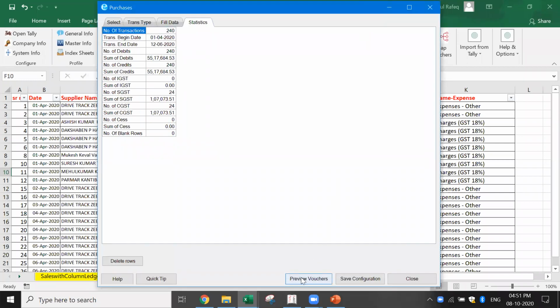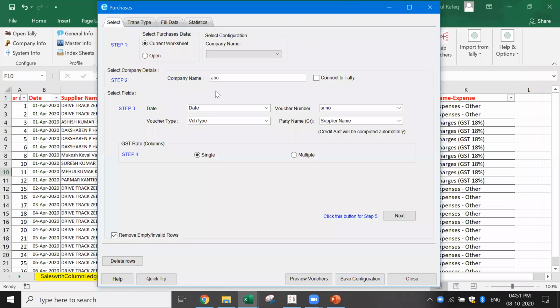I say preview vouchers. Now, let's say you created all this, you wanted to save the configuration. Let's say you're doing this on a monthly basis for the clients, you don't want to go and select every month. So once you have selected the columns like what we did here, all these columns you selected, you save the configuration. Next time when you open, that will be available here as a configuration. So by default, when you open and select the configuration, automatically the default fields which are there will be selected. So you don't need to go and select it again.